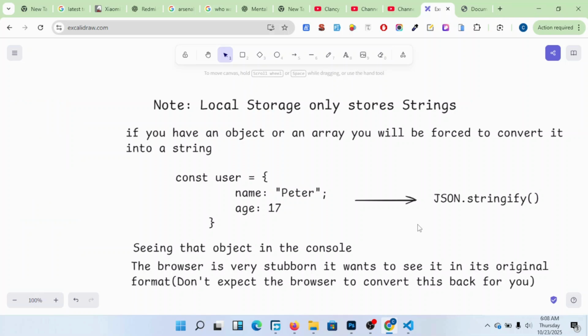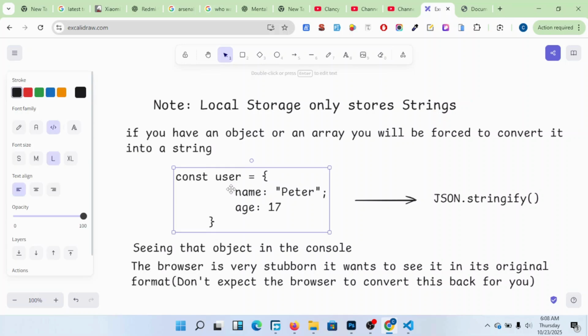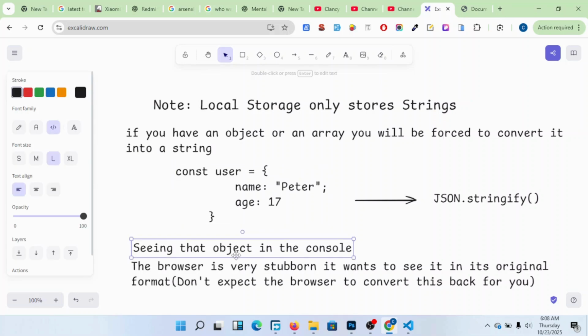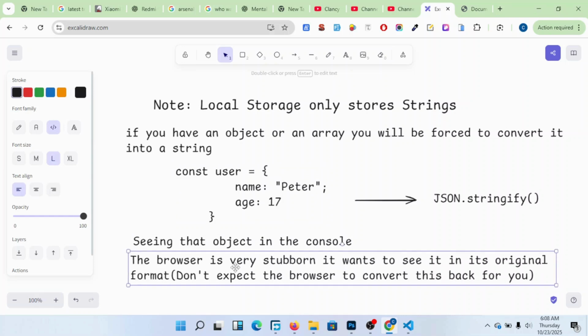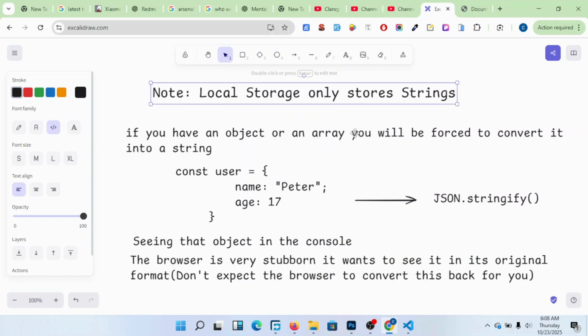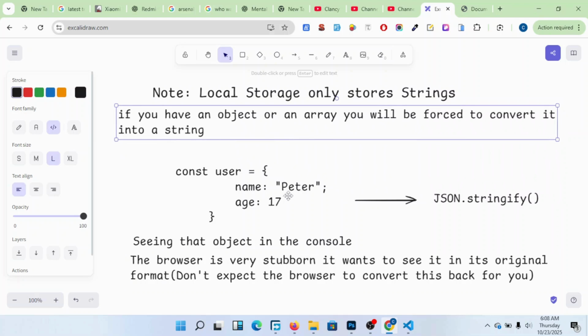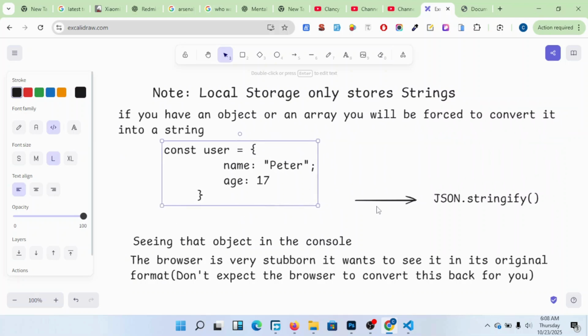What you need to do, after you're doing something like this, is change it back into the format it was.